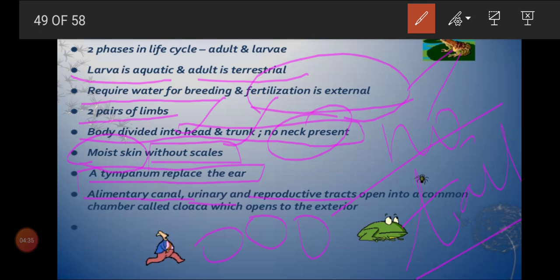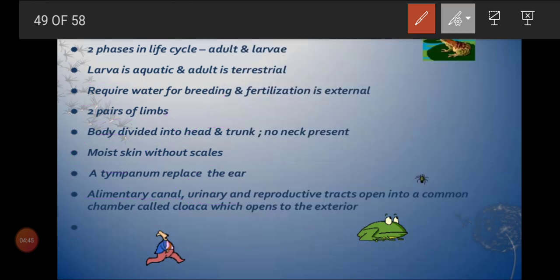In mammals everything will have a separate opening, but here the alimentary canal, urinary and reproductive tracts all have a common opening. That common opening we call the cloaca. Okay, what is that cloaca? Alimentary canal, urinary, reproductive, all have a common chamber, the cloaca, and through that only they open.